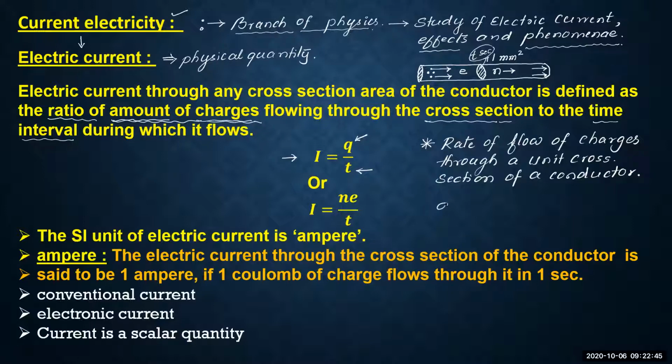That's why Q can be taken as N into E. So what does this N indicate? It indicates the number of charges, whereas E indicates the fundamental charge, or E indicates one electron or one proton. Okay, already we know all these things. Therefore, instead of Q, I can substitute N into E divided by T.